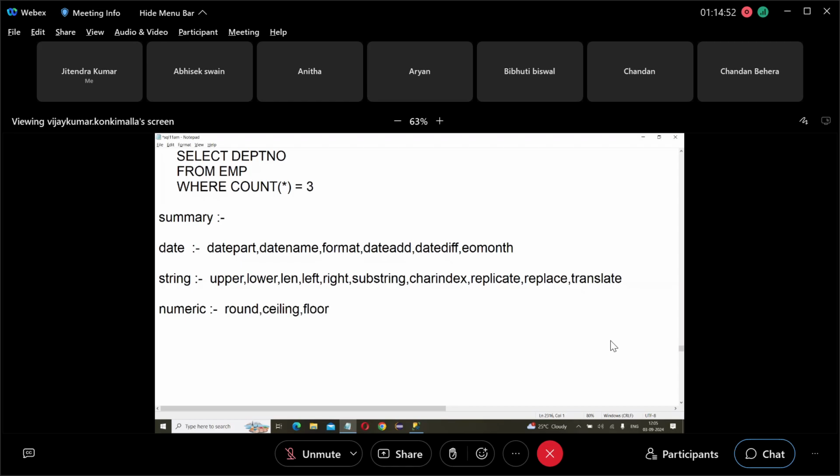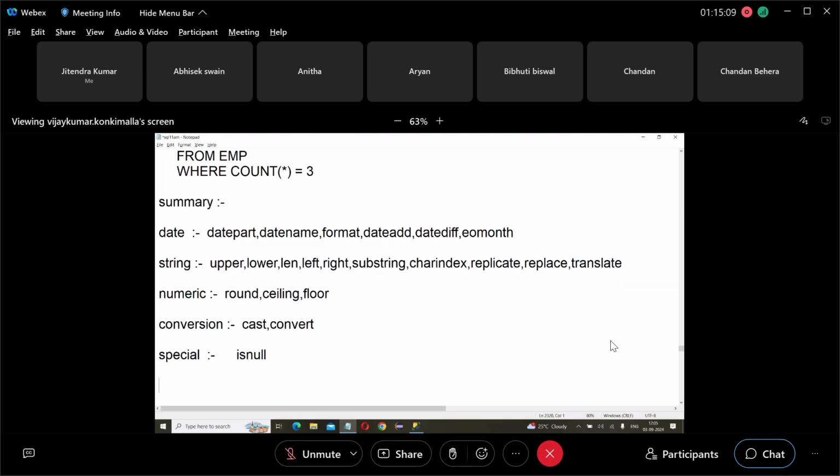Then next, conversion. In conversion, I covered two: cast and convert. After this, special functions. I covered one function, isnull.